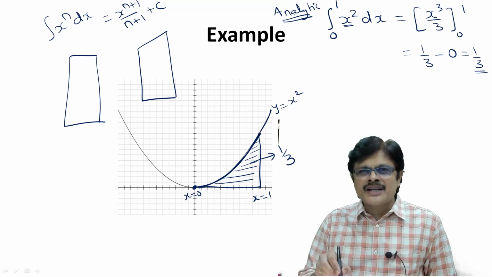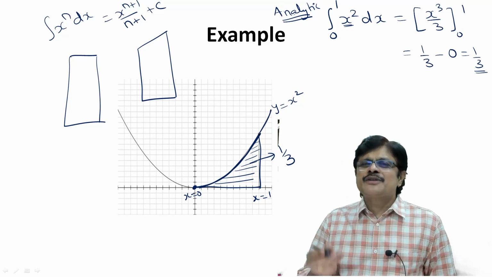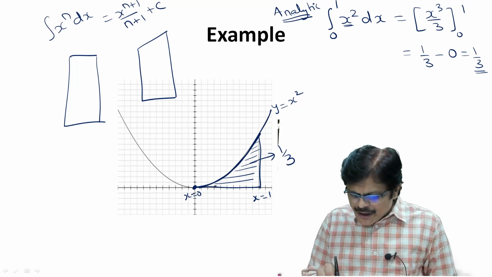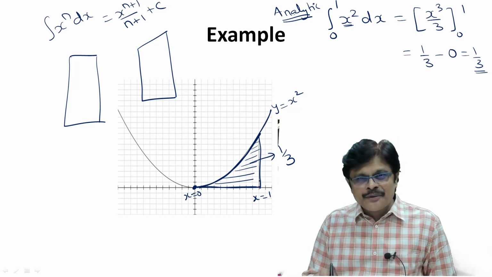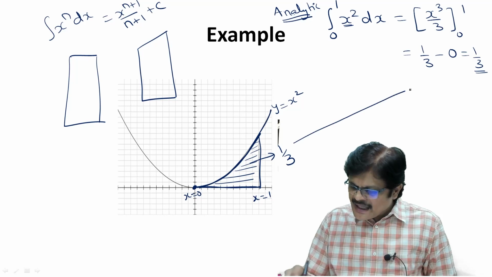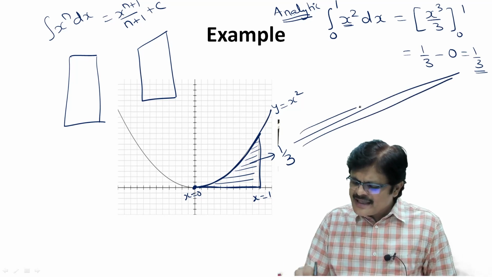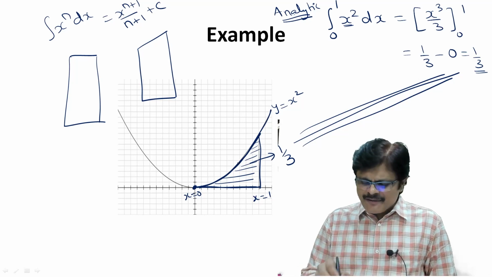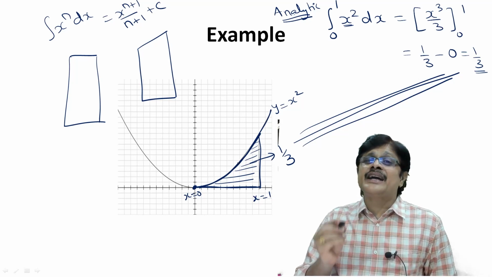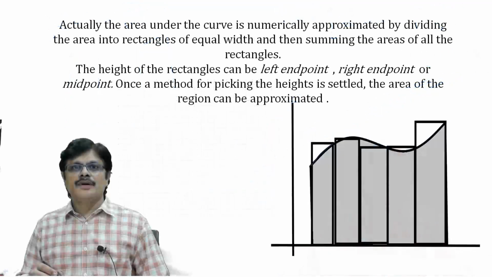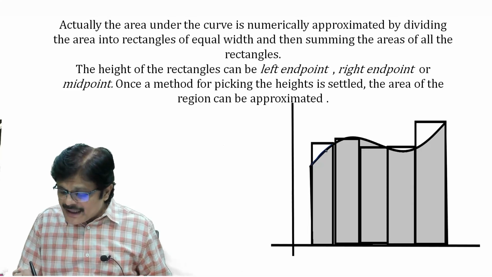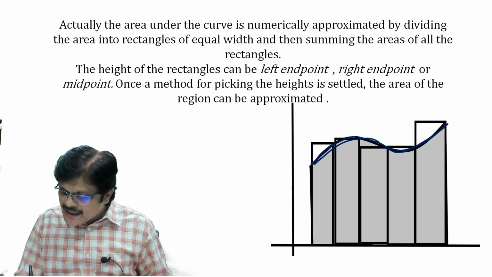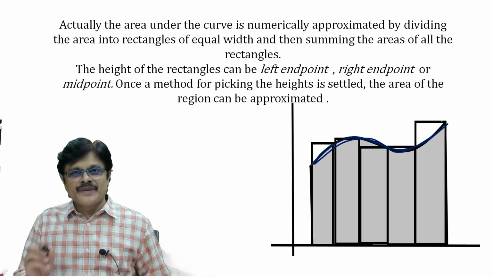First of all, we need to understand. Okay, first we try to understand how to find area under the curve. Then we try to find area under this particular curve, and we prove this answer and this answer are one and the same. This is our main idea. So first of all, let us understand how to find area under the curve. Now, how to find area under this particular curve?